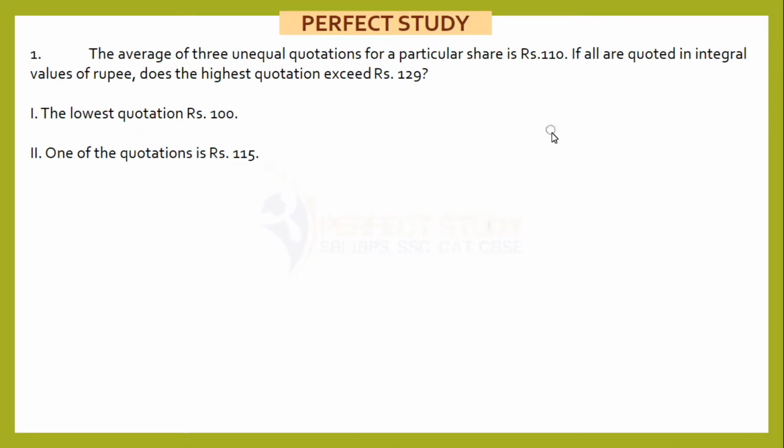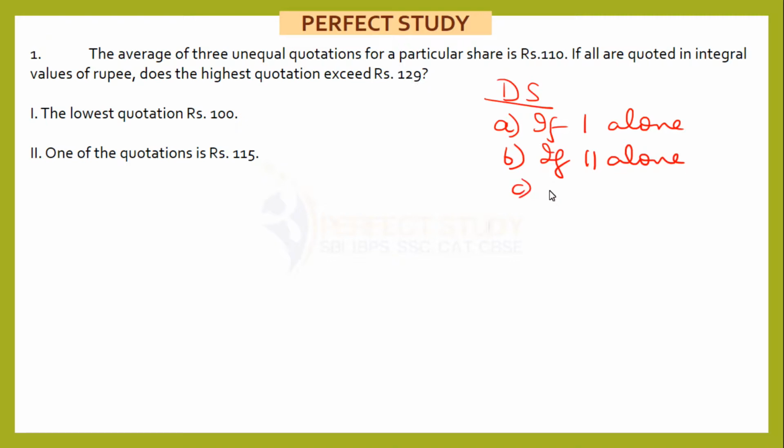So the first question is a data sufficiency question, and I will give you the instructions here. Mark option A if 1 alone will give you the answer, option B if 2 alone will give the answer, option C if both are required to give the answer, and option D if both can't give the answer.